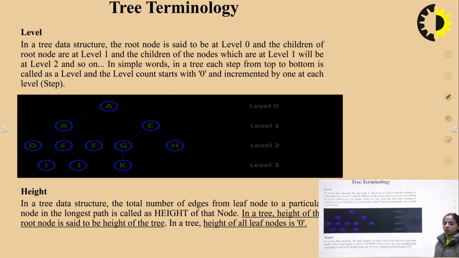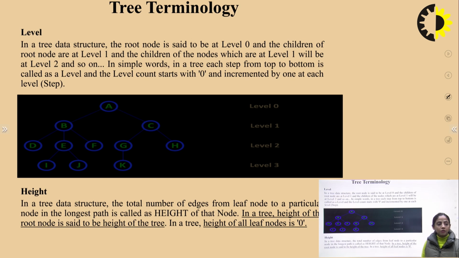Now, tree terminologies. Level. In a tree data structure, the root node is said to be at level 0, the children of the root node are at level 1, and the children of the nodes which are at level 1 will be at level 2, and so on. In simple words, in a tree, each step from top to bottom is called a level, and the level count starts with 0 and is incremented by 1 at each level.